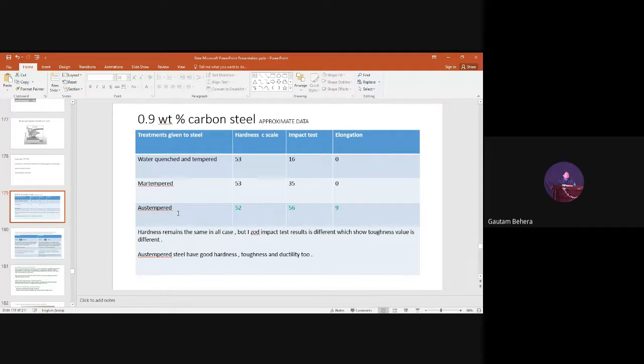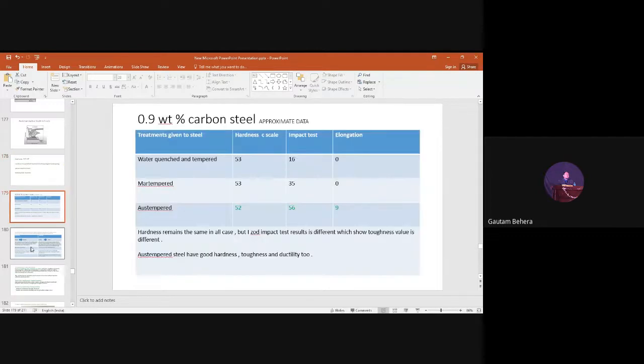Basically, in aus tempering, we mainly desire to have lower bainite. That's why I told you in the previous class that lower bainite is a very important microstructure in steel, which has good properties compared to tempered martensite. If you compare tempered martensite with lower bainite, it has high hardness, high strength, ductility, right? High impact strength, and it has high toughness, as I told. It has high fatigue strength also, right? All these things are there in the bainitic phase, the lower bainitic phase.